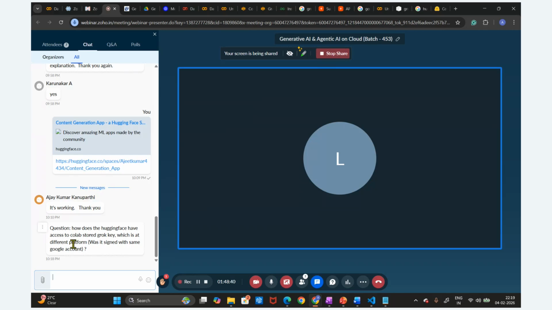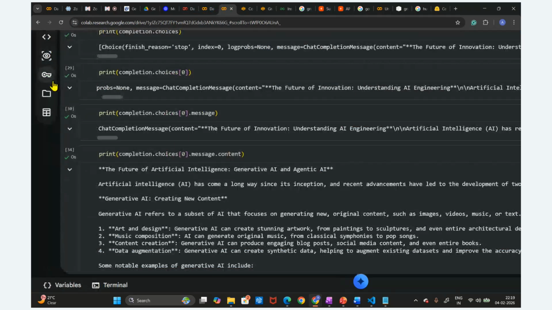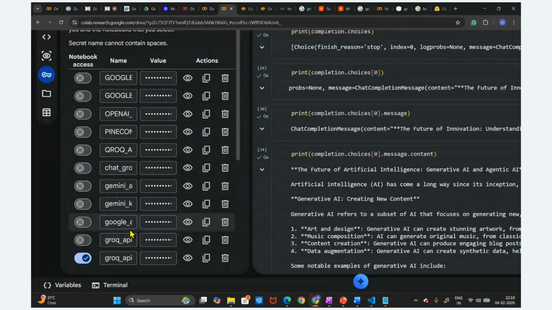Yes, I forgot to store this. Okay, thanks, Ajay. I forgot to store this key. You can see here, in the again page, we have created this Grok API key, and this Grok API key we have stored here. This is the key we have stored.